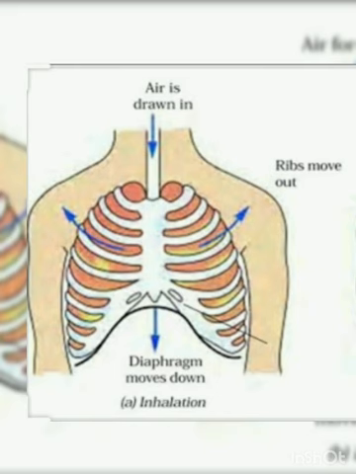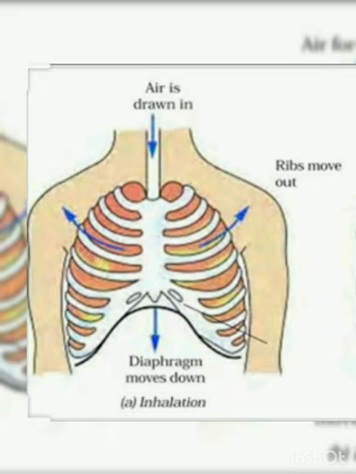Now what happens when oxygen is going in? We can see that there is a diaphragm which divides the chest cavity from the abdominal cavity. Here the chest cavity increases in size. How? The diaphragm is moving down and the ribs are moving out. So it is actually increasing the space of the chest cavity.